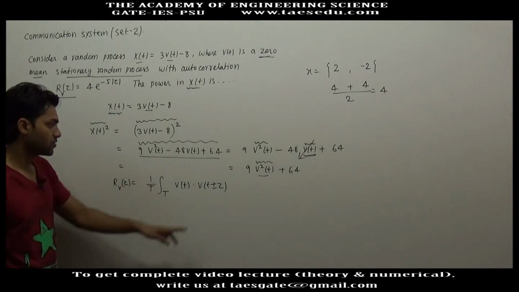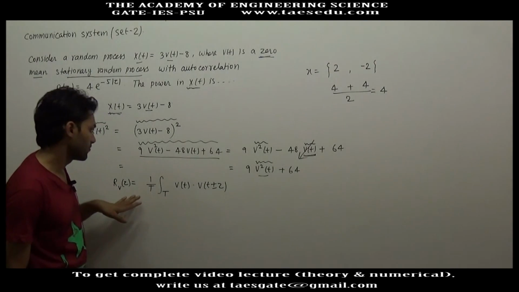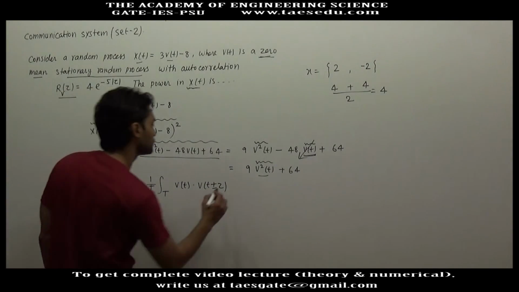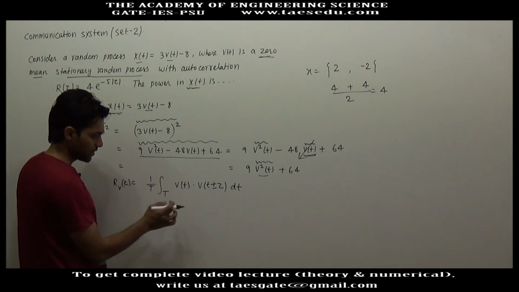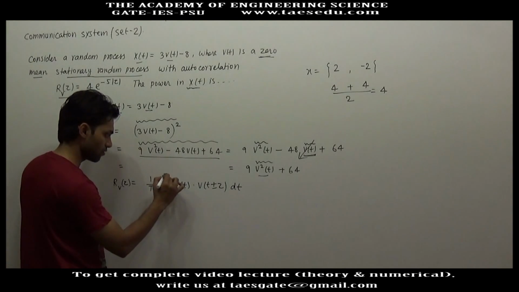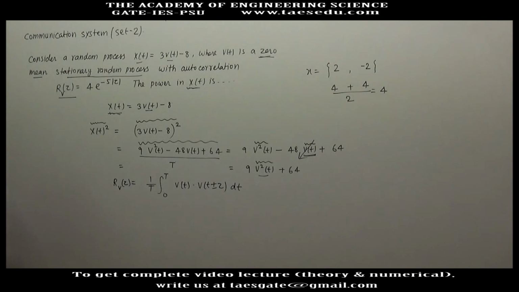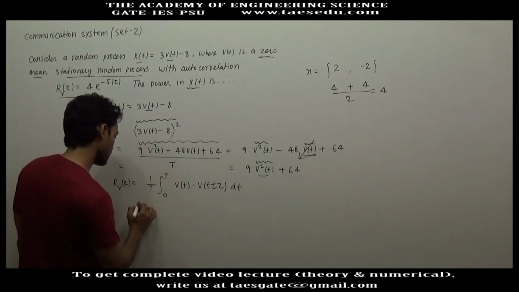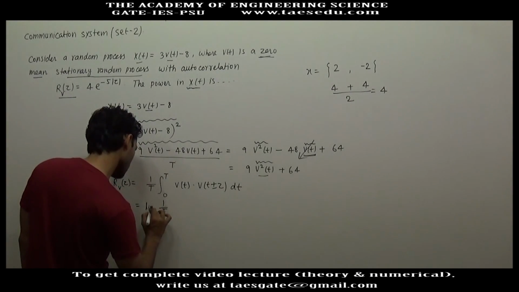Even if you use plus in place of minus, you will get the same function in terms of tau. This is integrated in terms of time, varying from 0 to T, or for a range of capital T if it is periodic. If it is not periodic, we write it as 1 by T, limit T tends to infinity,